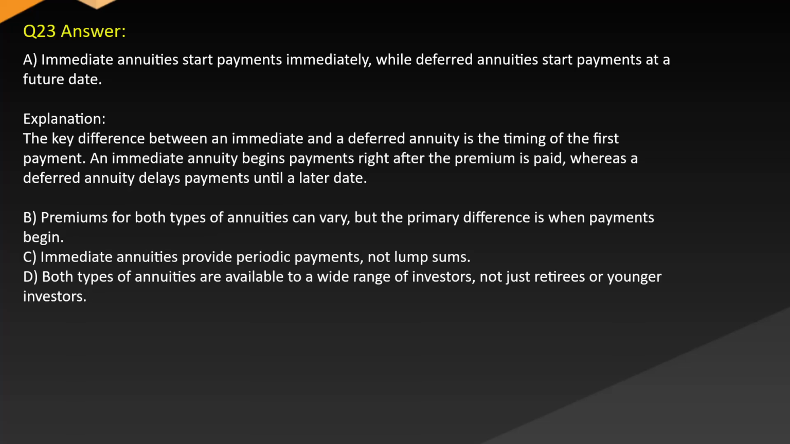Answer: A. Immediate annuities start payments immediately, while deferred annuities start payments at a future date. Explanation: The key difference between an immediate and a deferred annuity is the timing of the first payment. An immediate annuity begins payments right after the premium is paid, whereas a deferred annuity delays payments until a later date. B. Premiums for both types of annuities can vary, but the primary difference is when payments begin. C. Immediate annuities provide periodic payments, not lump sums. D. Both types of annuities are available to a wide range of investors, not just retirees or younger investors.